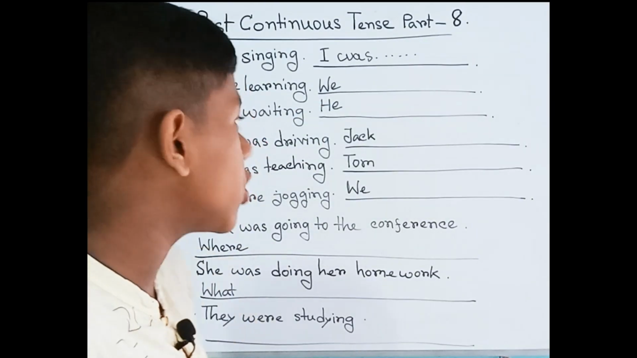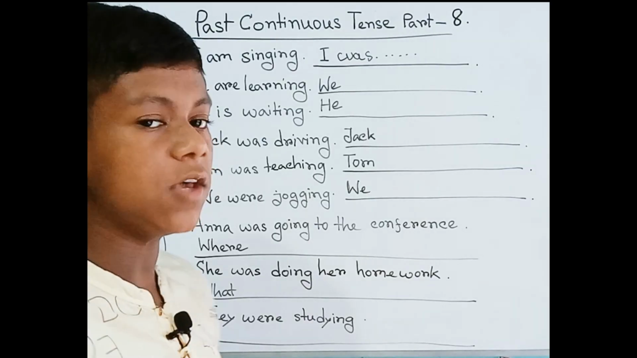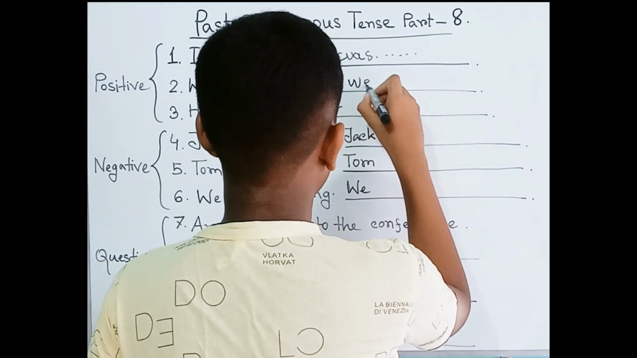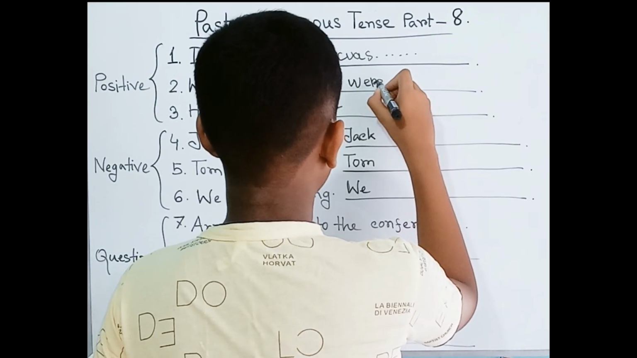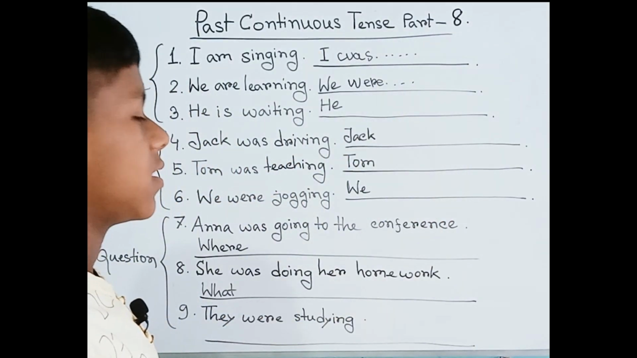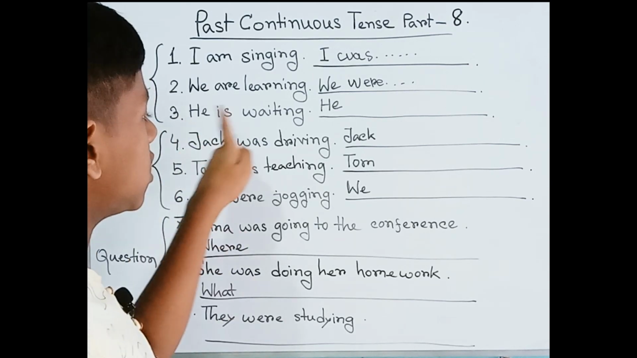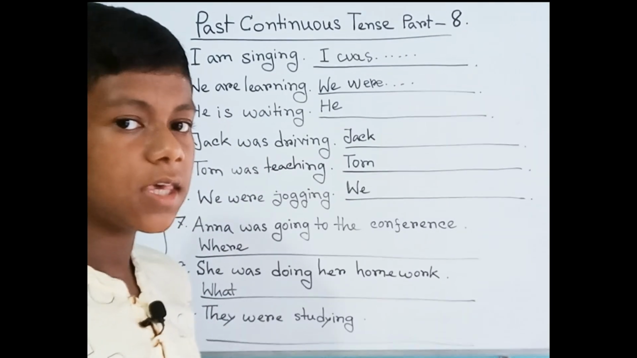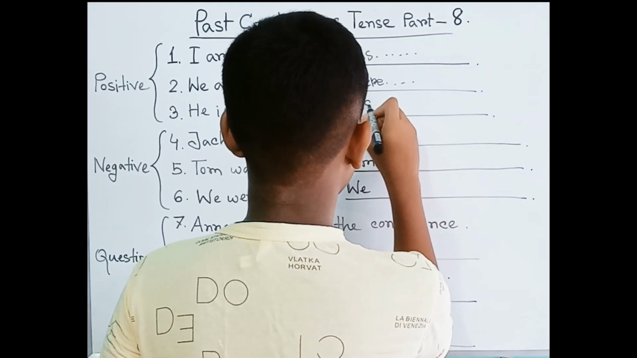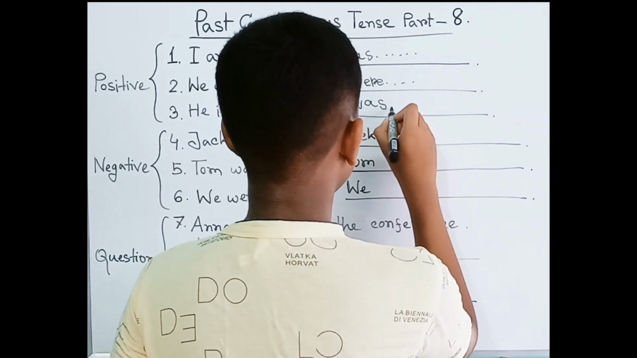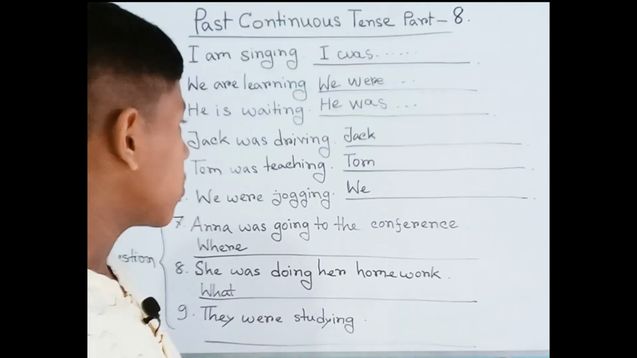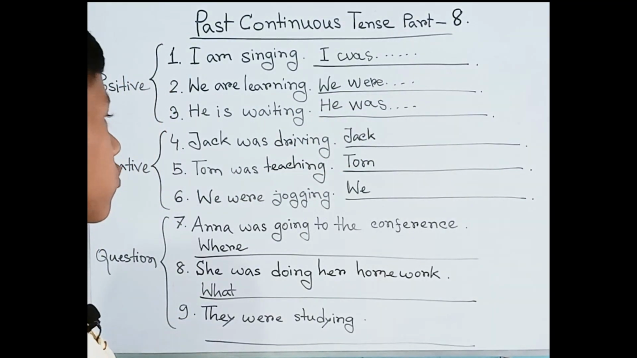Then next is, we are learning. What can we do here? Yes, it will be we were. We were learning. Number 3 is, he is waiting. He was waiting. Okay, so now we have already understood this.